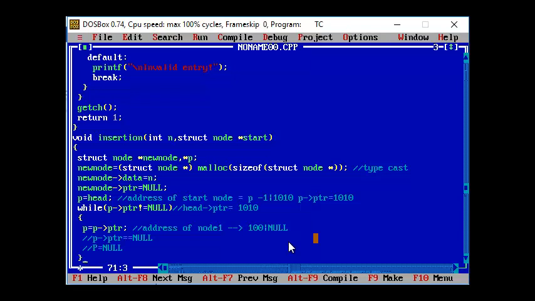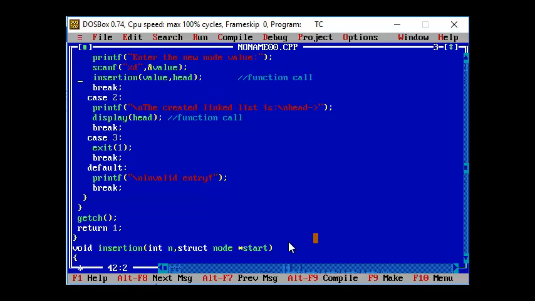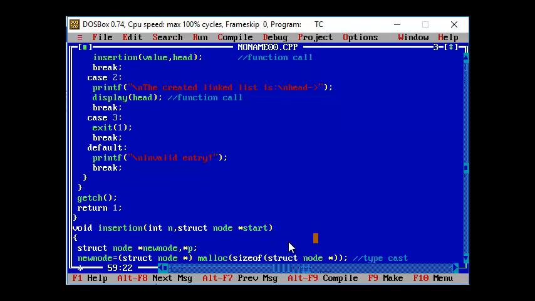Let me repeat again what happens. I have a function called insertion. The insertion will have the value that has been passed during runtime. During runtime a value is given, and that value has to be used to create the new node, and we are going to make use of the head node's address. The address of the header node is getting passed, and that has been caught with the help of your pointer variable, which is of the data type structure node.